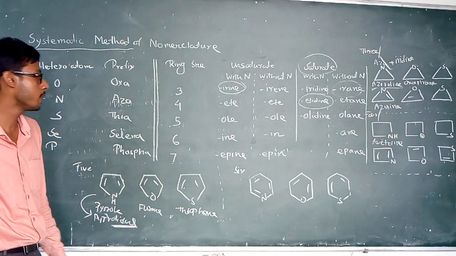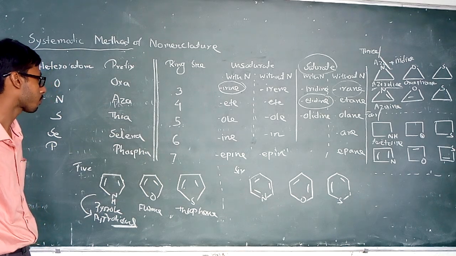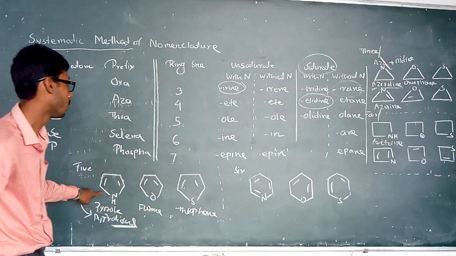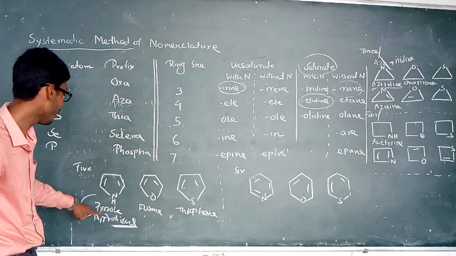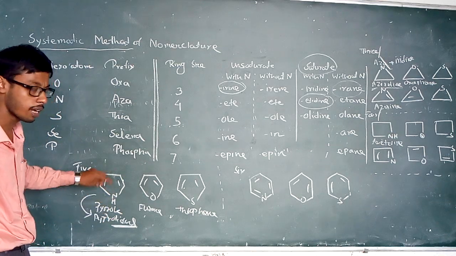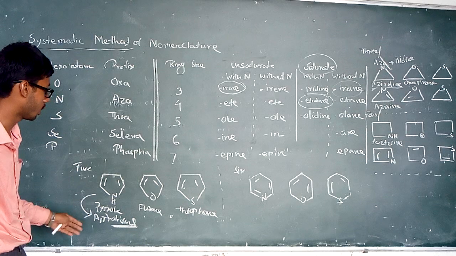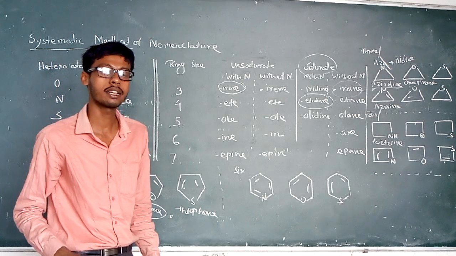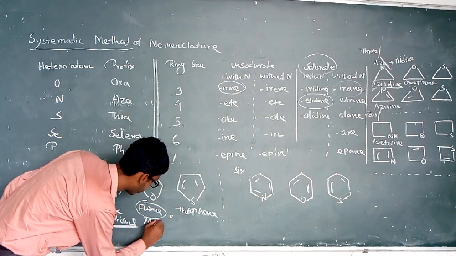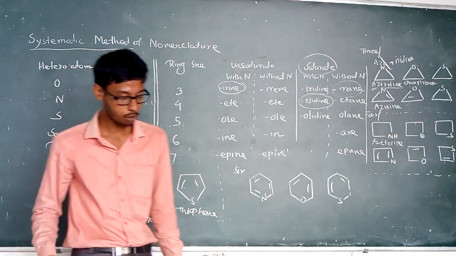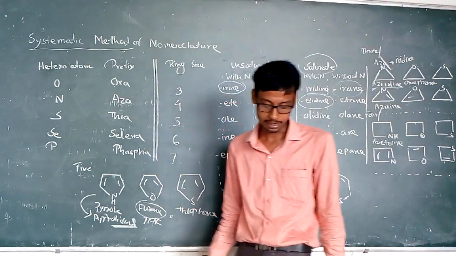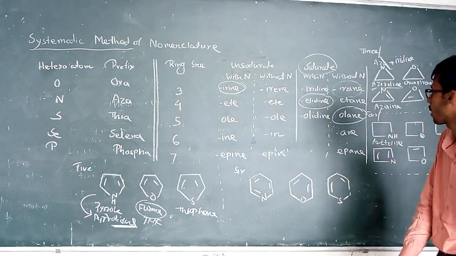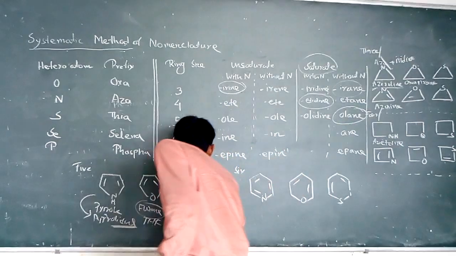The idine term is the suffix for the five member saturated compound containing nitrogen, that is pyrrolidine. In the case of furan, we use the trivial name tetrahydrofuran. And when thiophene becomes saturated, it is known as thiolane, and you see that the five member ring saturated without nitrogen is thiolane.